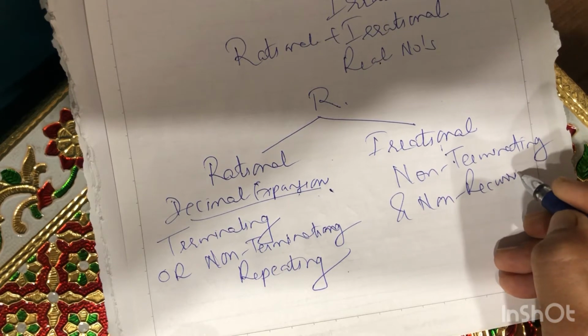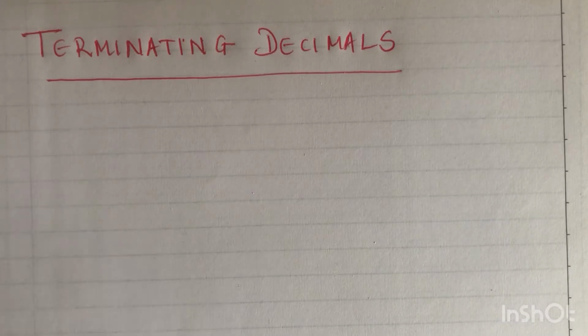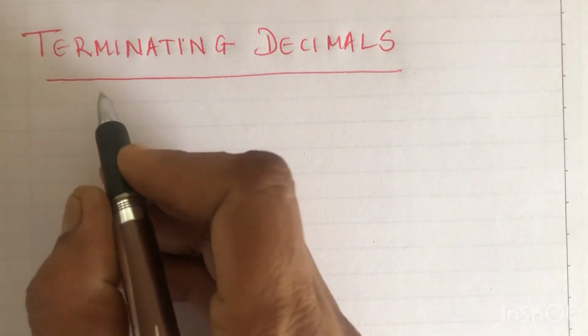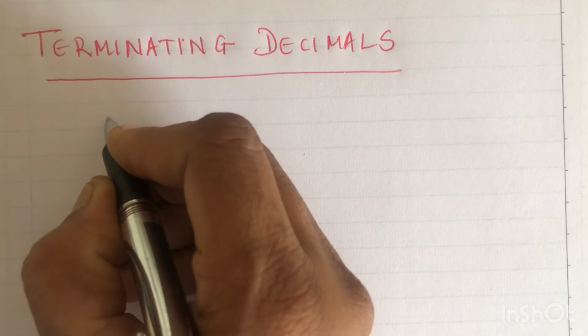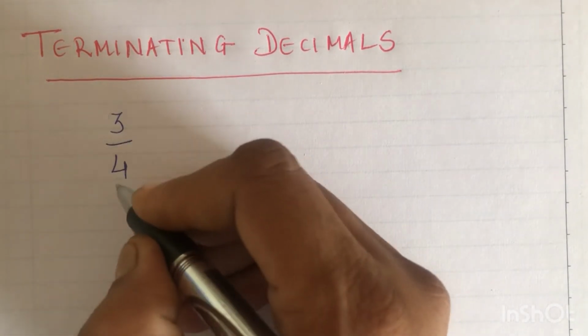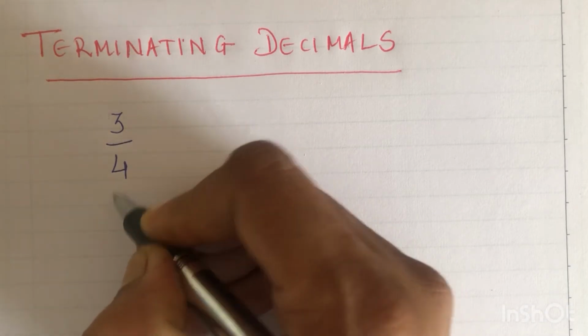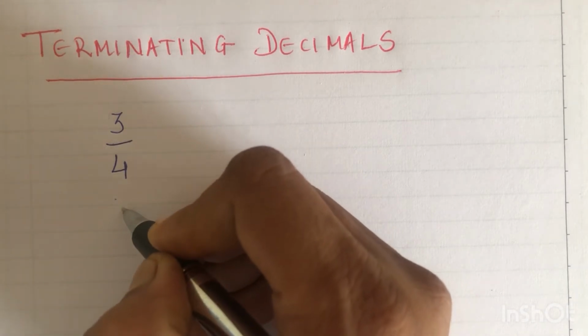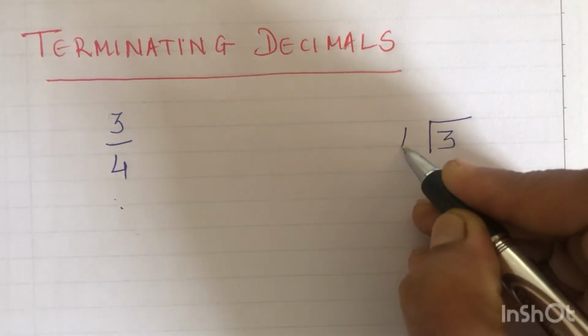Okay, now we will see a few examples so that you are clear. Let us try to understand terminating decimals. Here I am writing a few questions. See, this is a rational number of the form p by q, and I want to represent it in decimal form. So what I can do is, this is 3 divided by 4.